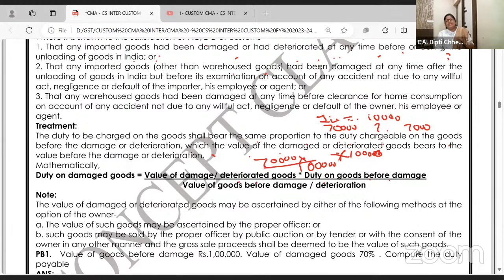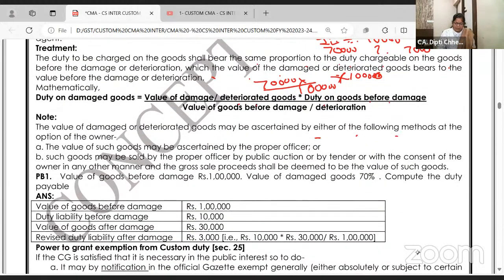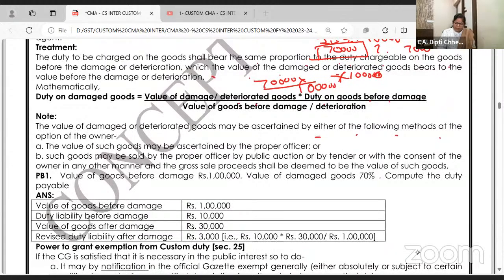But the damage and deterioration should happen any time before you clear for home consumption. The values may be determined by the following methods. Ma'am, how we will come to know that today the value is 70,000? Let the proper officer decide it, or let it be auctioned at whatever rate the auction is sold. That will be the value.